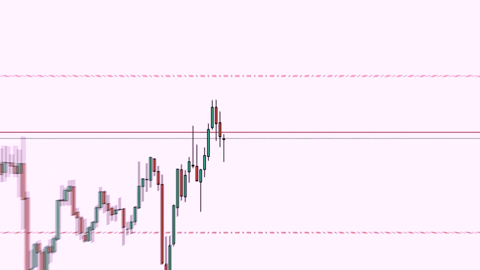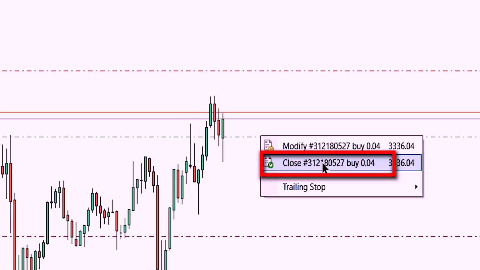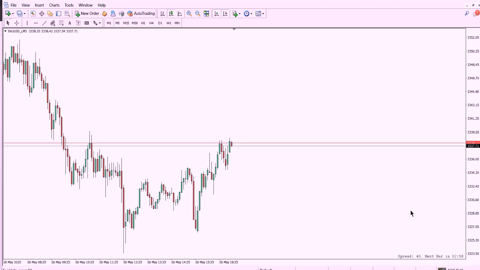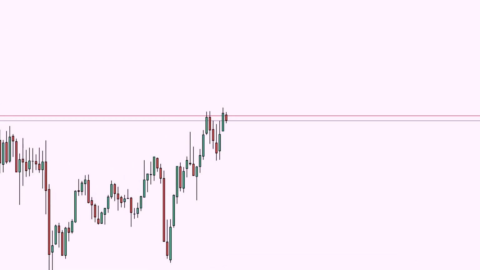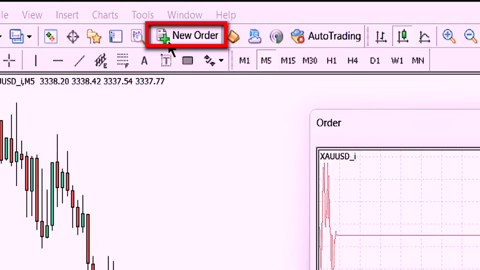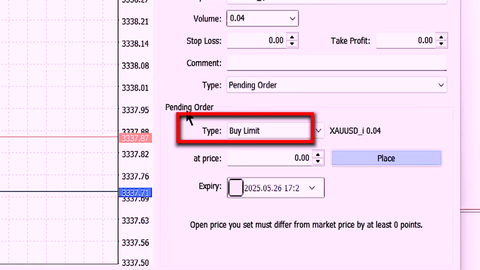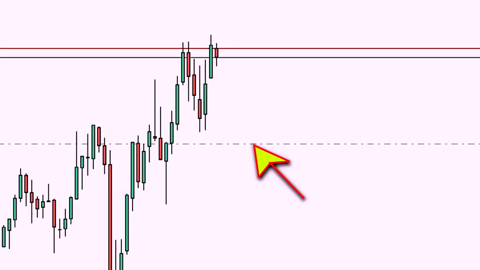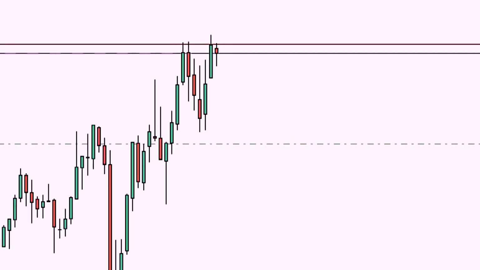Now, if you want to close a trade, simply right-click on the trade and select Close. Let's say you want to set up a trade in advance, so you don't have to sit in front of the charts. You want the trade to open automatically when the price reaches a certain level. In that case, click on New Order again. After setting the lot size, take profit and stop loss, set the type to buy limit, then click Place. See? Your order is placed, and the trade will open when the price hits it.